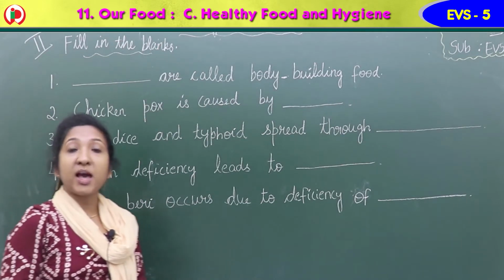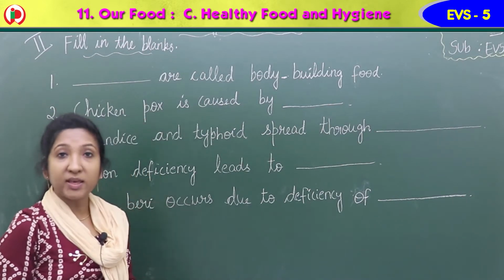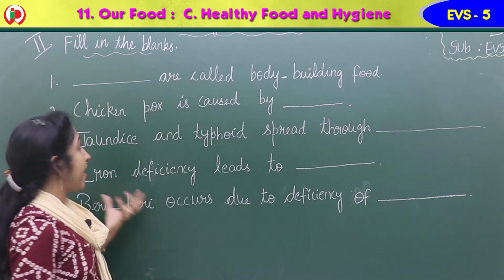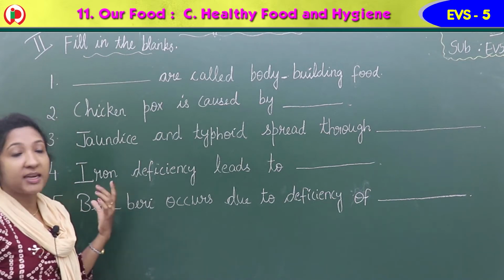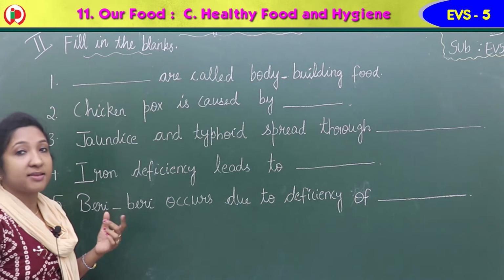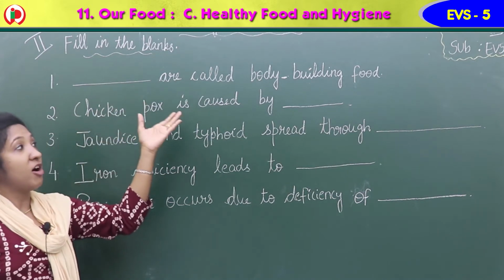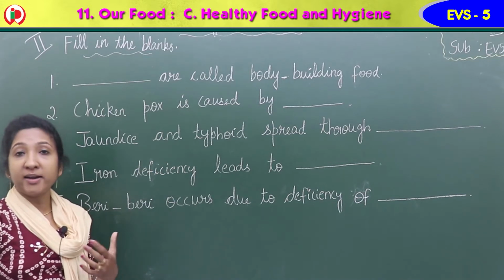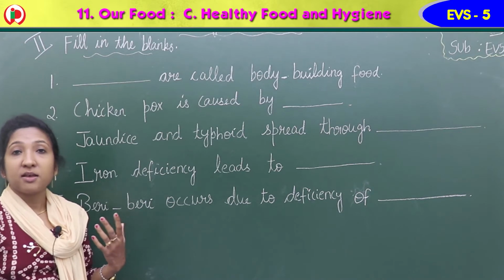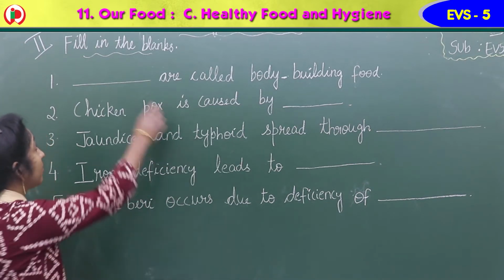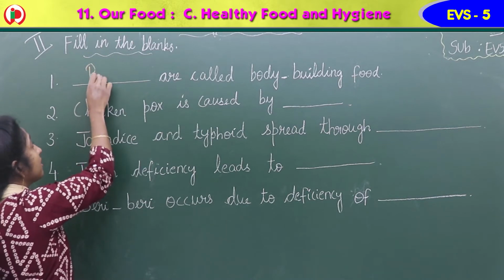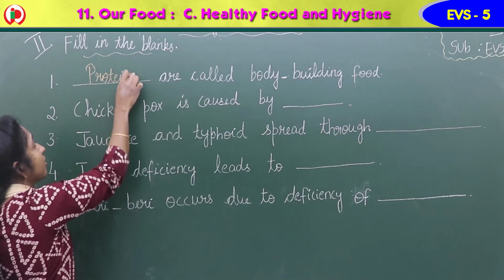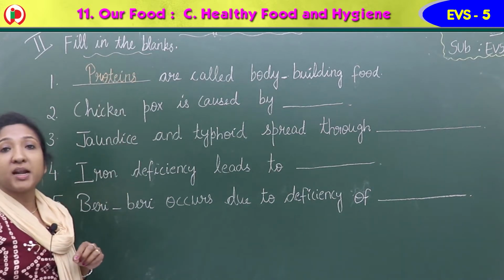Okay, children, so coming to the next exercise in the workbook, exercise 2. Exercise 2, fill in the blanks. So here 5 questions are there for fill in the blanks. Read the question and write the correct answer. First one, dash are called body building food. So body building food are called which nutrient? Yes, it is proteins. So proteins are called body building food.